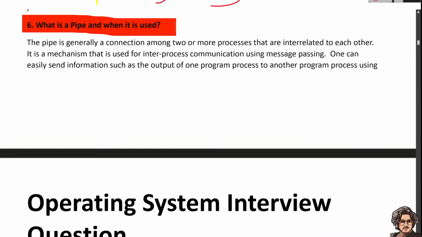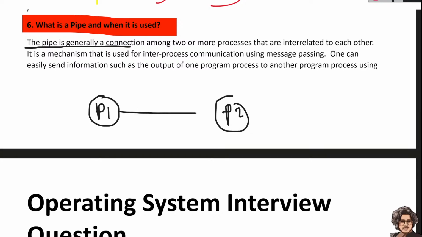What is the pipe and when is it used? The pipe is generally a connection between two or more processes. So this is one process, P1, and this is another process, P2. This is called a pipe. A pipe is generally a connection among two or more processes that are interrelated to each other, and this mechanism is used for inter-process communication using message passing.